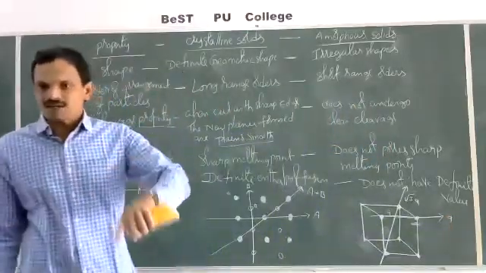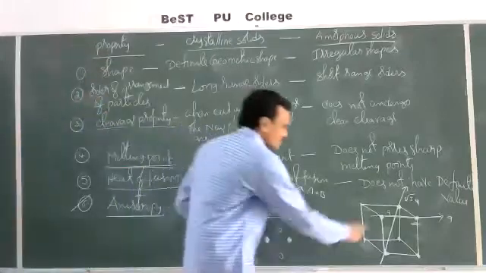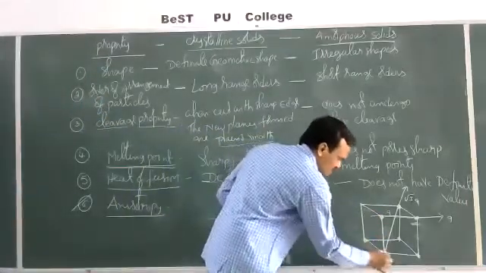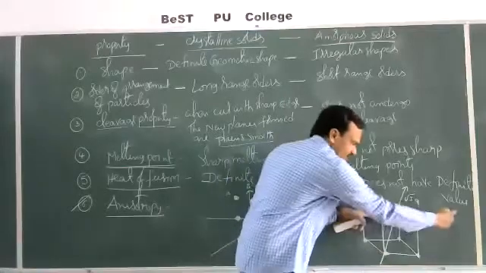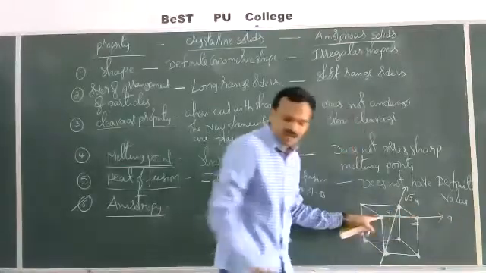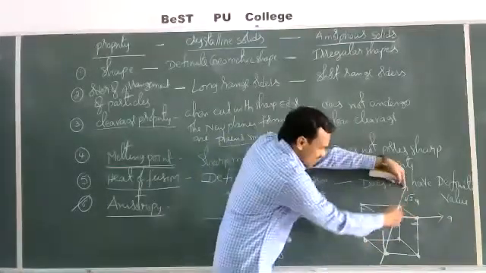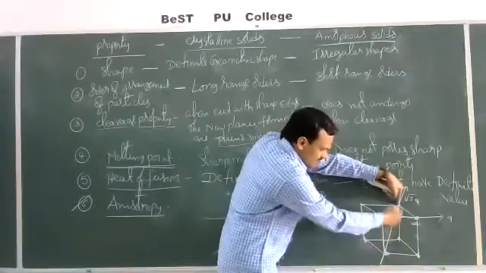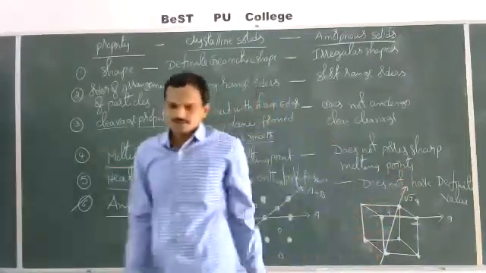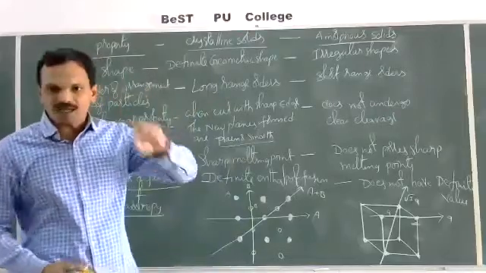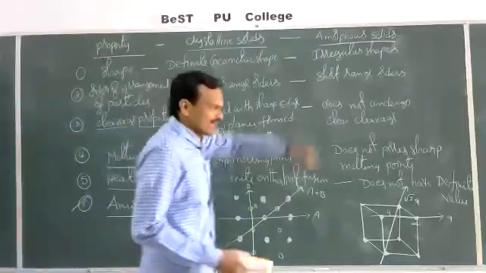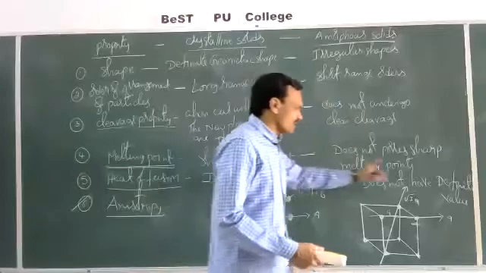Even though the same particles are present, the distance between the particles is different in different directions. In this direction, the distance between the particles will be A. Then in this direction, the distance between the two particles is root 3A. So even though the same particles are present, the distance between the particles is different in different directions.